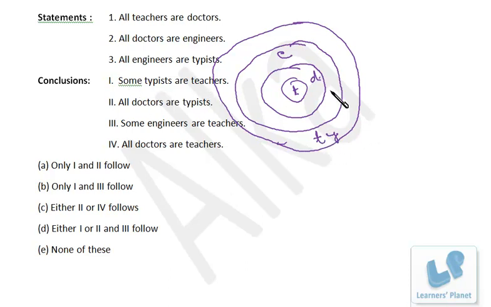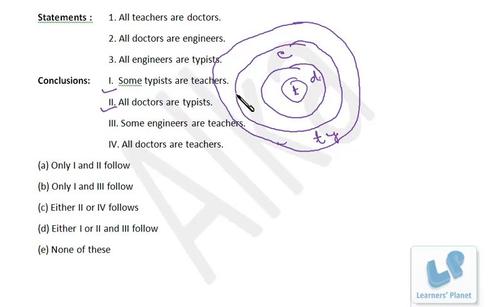Some typists are teachers. This is typist, and a portion of teachers is there. So some typists are teachers. That's correct, because we have the complete circle of teachers under typists. So some typists are definitely teachers. All doctors are typists. This is the circle of typist, and the circle of doctor is inside the circle of typist. So all doctors are typists. That is also correct.